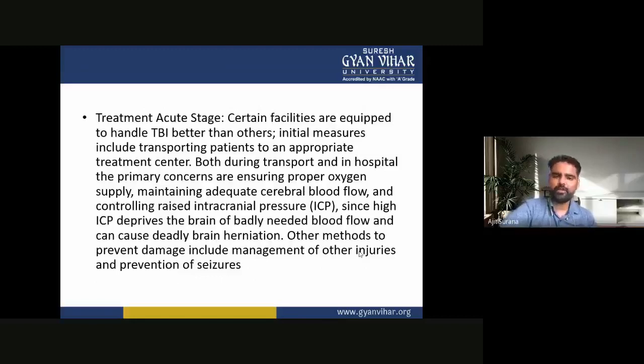Initial measures include transporting patients to an appropriate treatment center, both during the transport and in hospital.